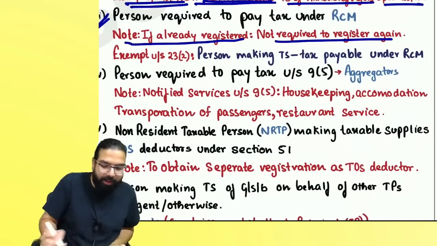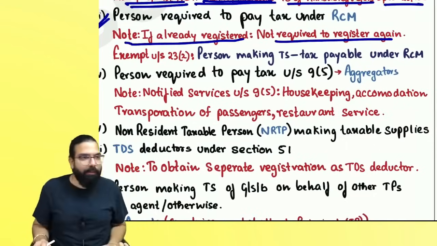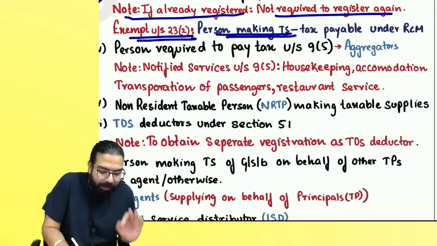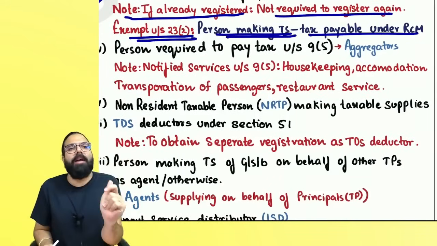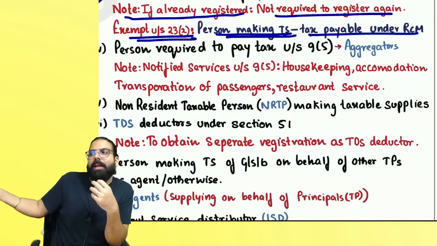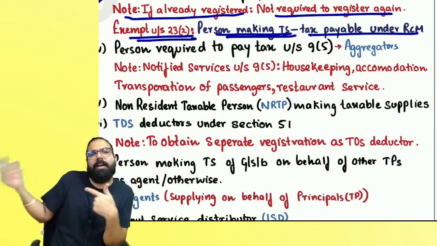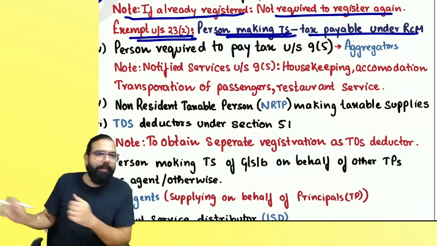If I am already registered, don't take registration again. Can we go ahead, everyone? And it says exemption under 23(2), person making taxable supply where the tax is payable under RCM. Sir, in the supplier's case, they have exempted him because the tax will always be paid by the recipient. Recipient will take compulsory registration and supplier will be exempted.